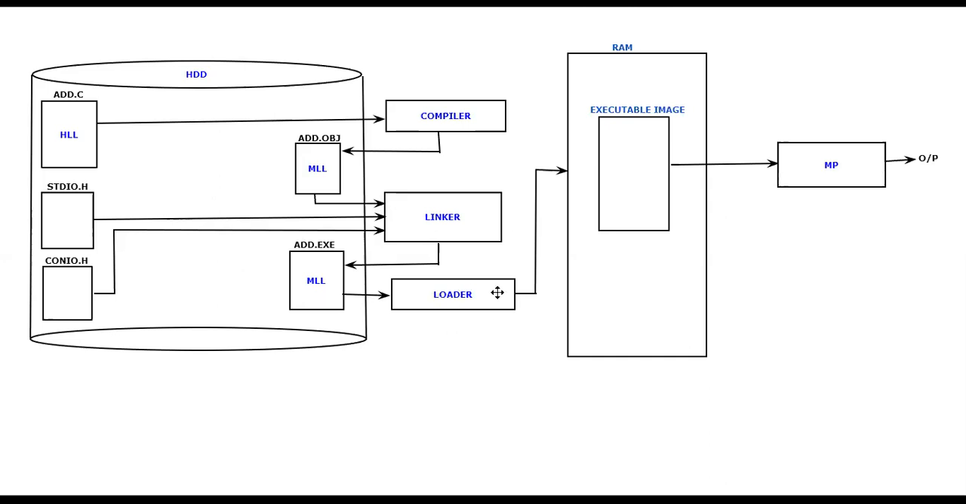And one more system software is there, that is called the loader. What is the duty of the loader now? It is going to take the executable file and place it on the RAM. Whenever this is present on the RAM, we are going to call it the executable image. And if you give this executable image to the microprocessor, immediately the microprocessor is going to process it, and you're going to get the required output.